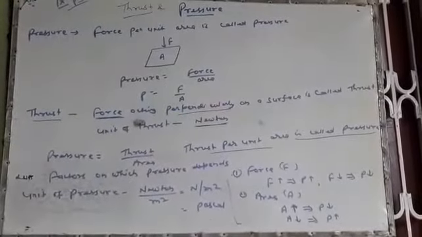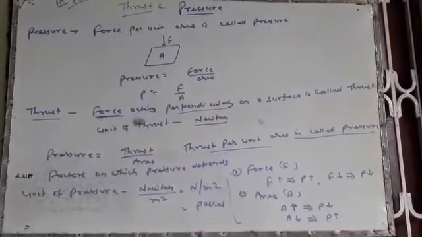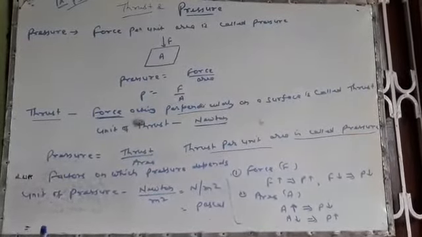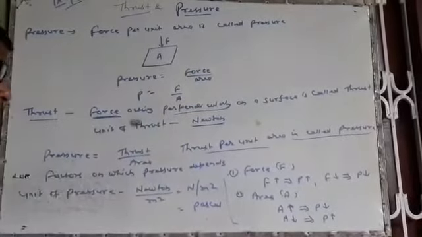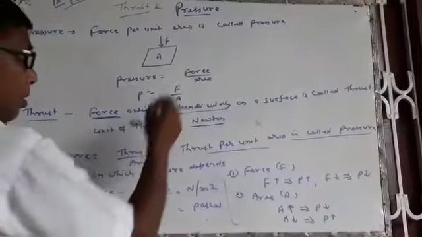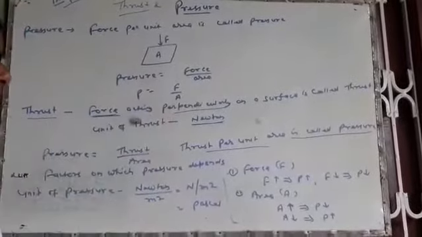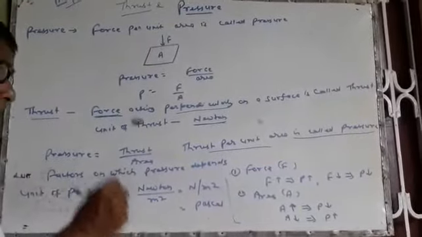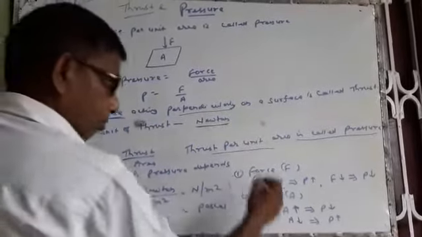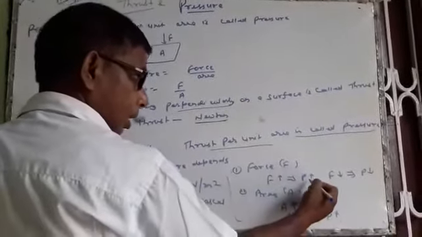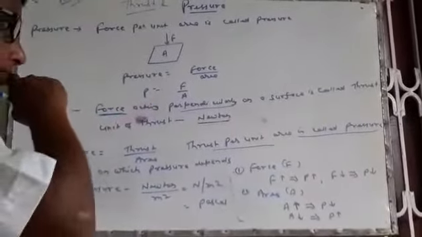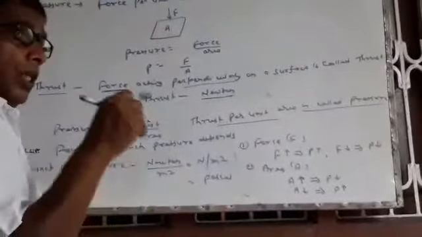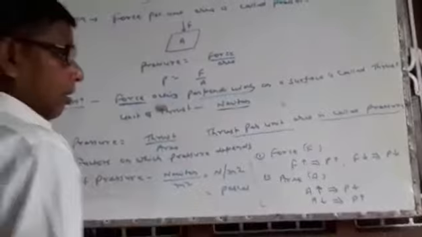Now there is a question: what are the factors on which pressure depends? Since pressure equals force by area, pressure is directly proportional to the force applied on the surface. So by increasing force, pressure will increase. By decreasing force, pressure will decrease. The second factor is the area on which force acts.